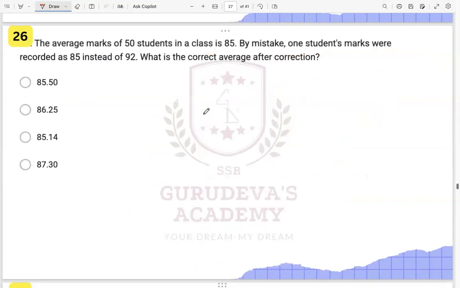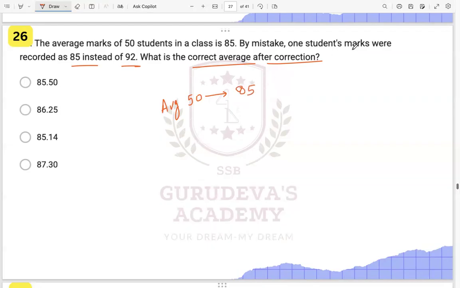This is saying the average marks of 50 students in a class is 85. Average marks is given to you. By mistake, one student's marks were recorded as 92 instead of 85. What is the correct average after correction? Such a question we just did before: the average of 50 students is given to you as 85.